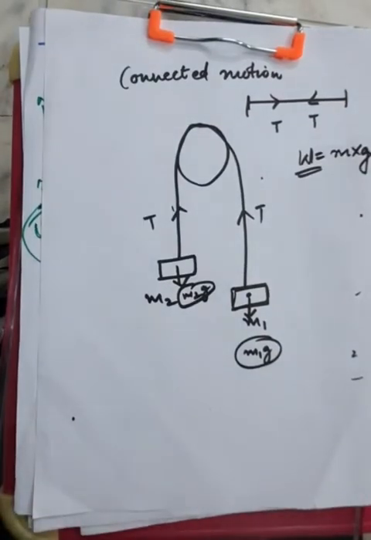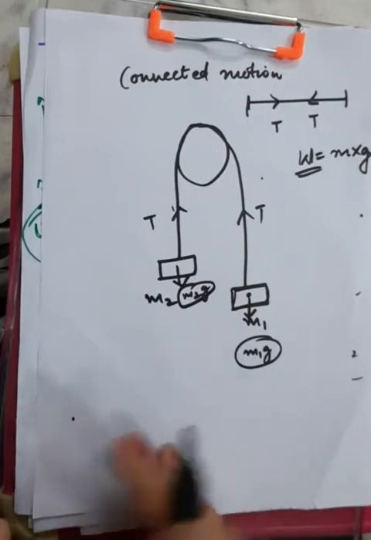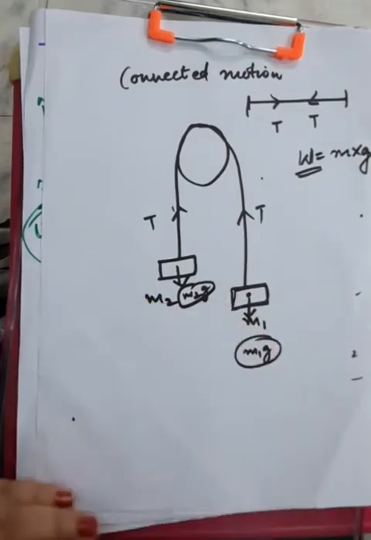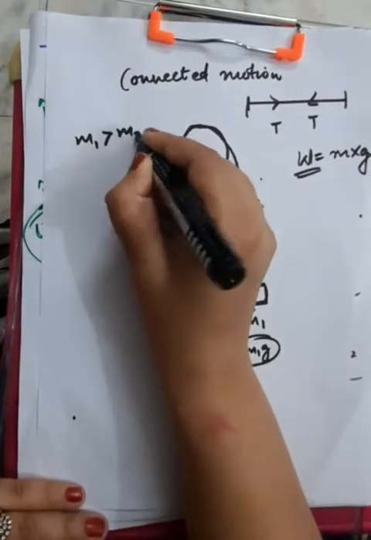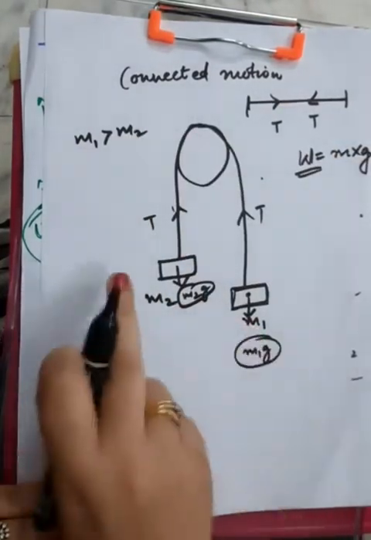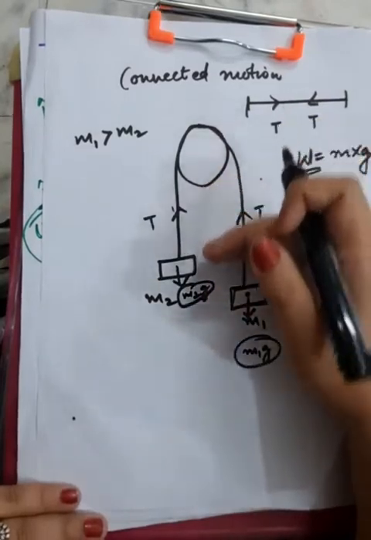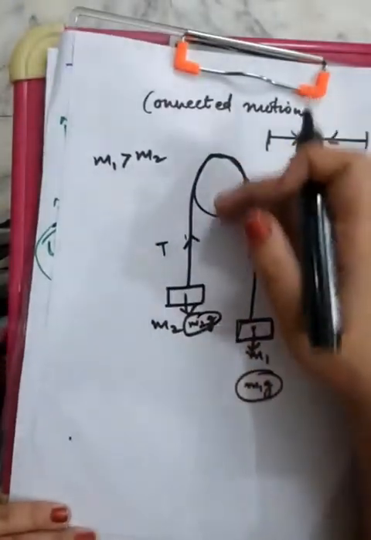After that, what is going to happen? Suppose you need to assume which mass is greater than the other. These two masses are unequal. So suppose m1 is greater than m2. This mass is greater than this mass. So of course the overall acceleration will be in this direction.